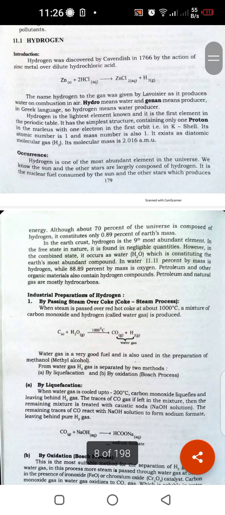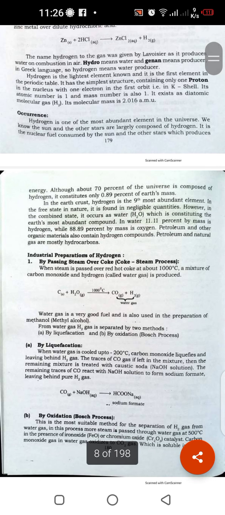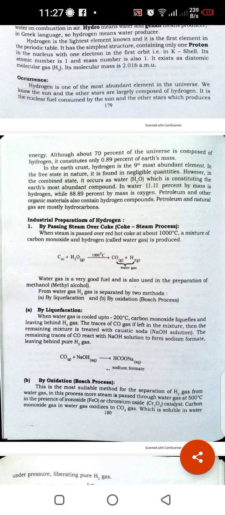The best source of hydrogen is the sun. The sun is the hottest thing in the universe, and it is hot because of hydrogen. Mainly it is composed of hydrogen. Hydrogen is also present everywhere; 70% of the universe is composed of hydrogen.